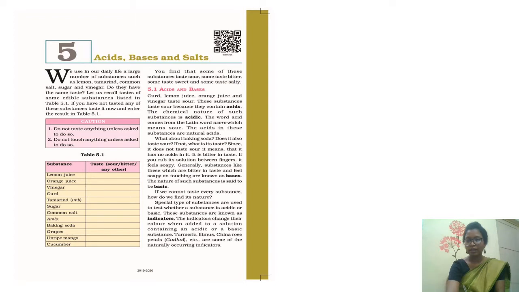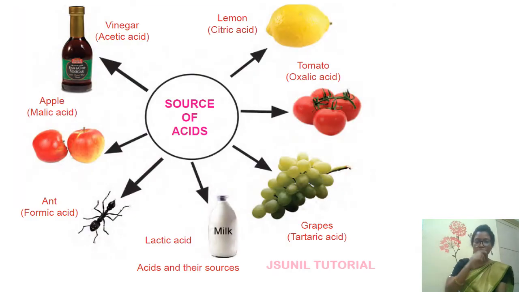Okay, now next you can see what are the sources of acids over here. So I have given you some examples: vinegar, lemon, tomato, grapes, lactic acid, that is milk, and apple. All these are sources of acids, but these are mild acids which will not harm us, so we can eat them, we can consume them.